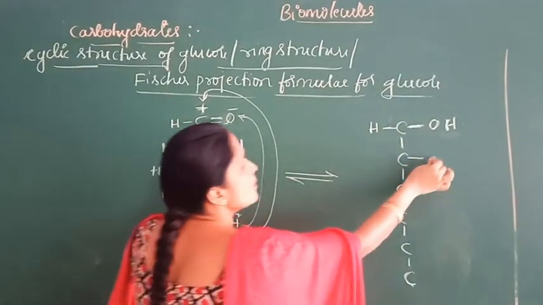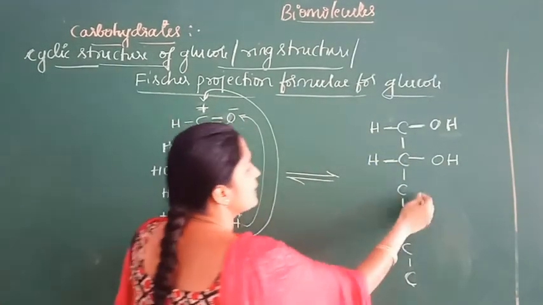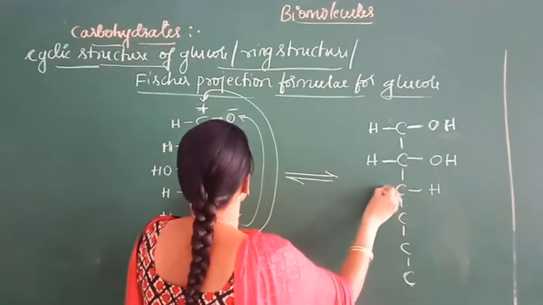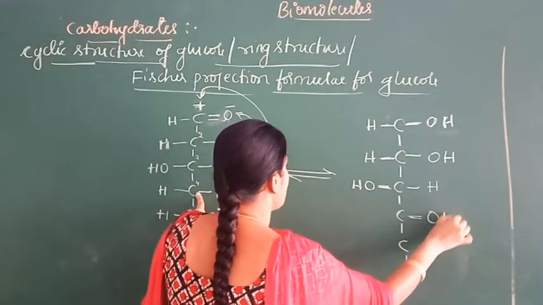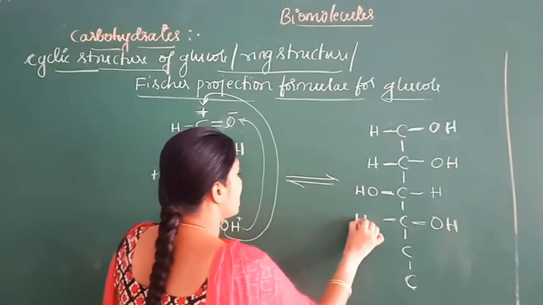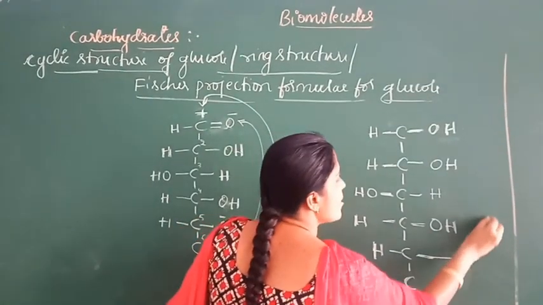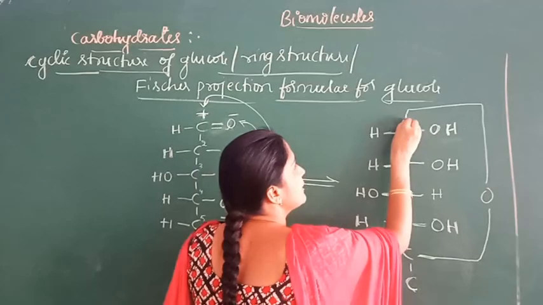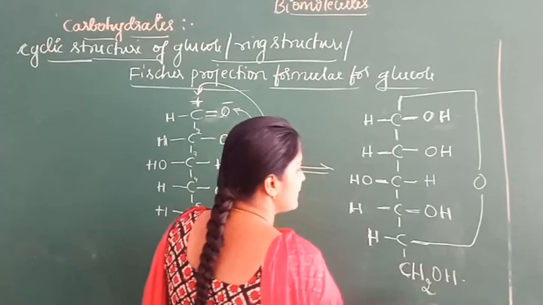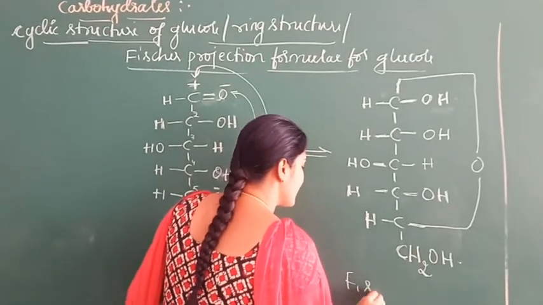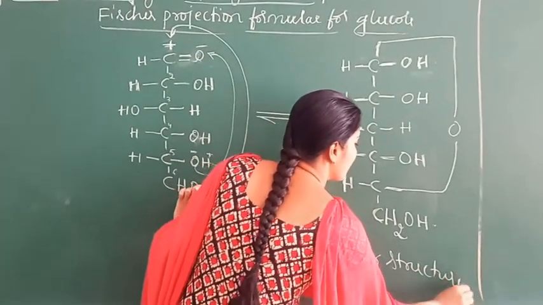In this carbon OH, this is H; on this side H and on this side OH. In the fourth carbon OH, H. Here H, and draw this oxygen in the ring form, and the remaining group is CH2OH. This is Fischer structure 1.